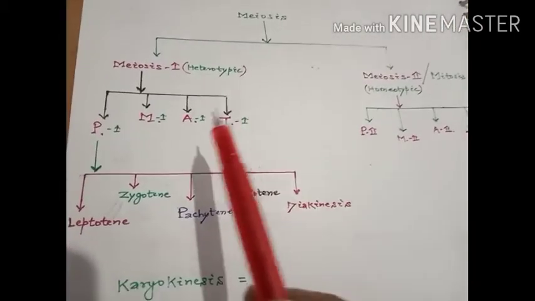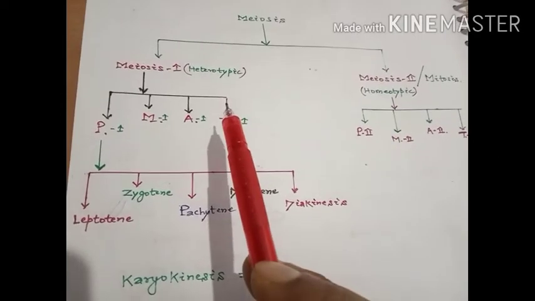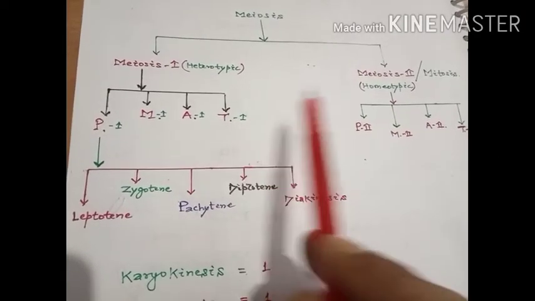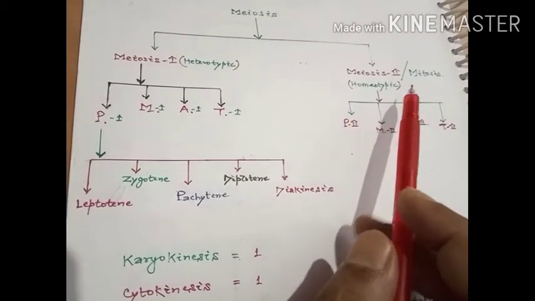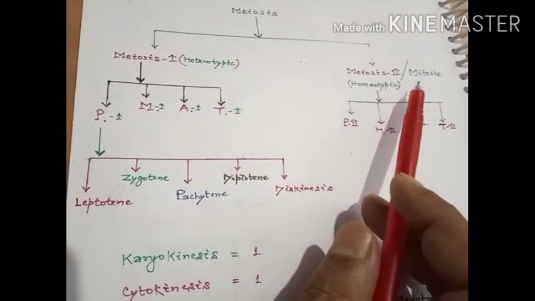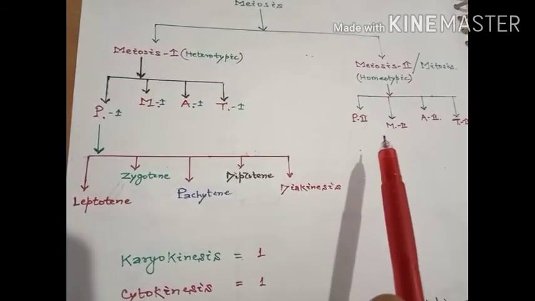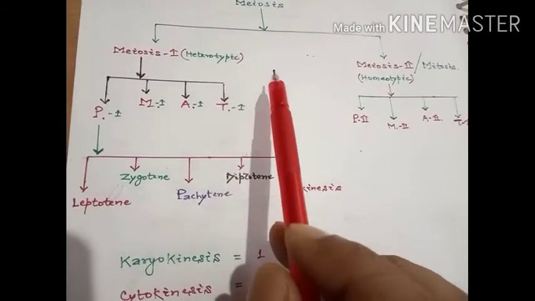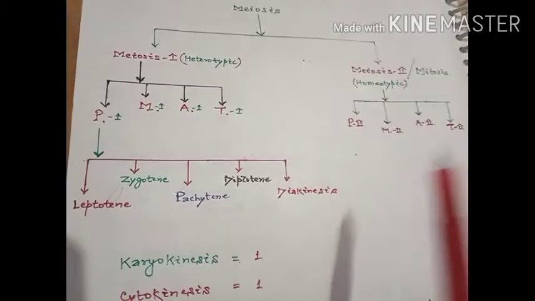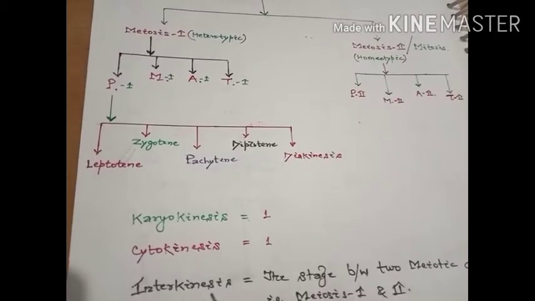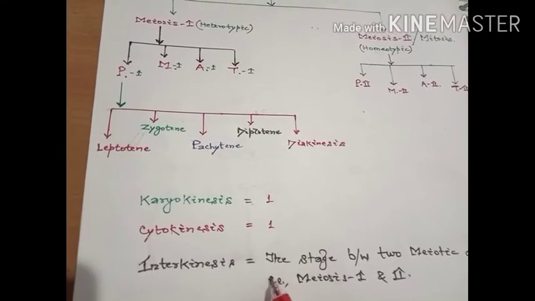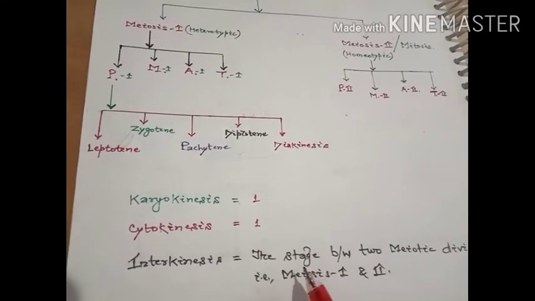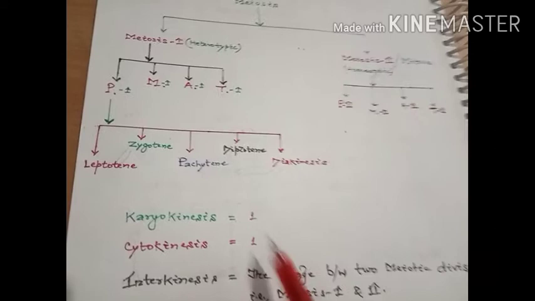And as meiosis 1 gets completed, the second meiotic division proceeds, which is just similar to the mitotic division. In between meiosis 1 and meiosis 2, a different stage called the interkinesis takes place, which is generally short-lived.